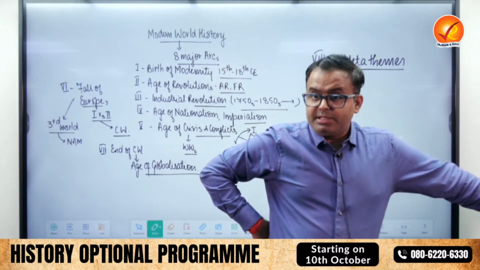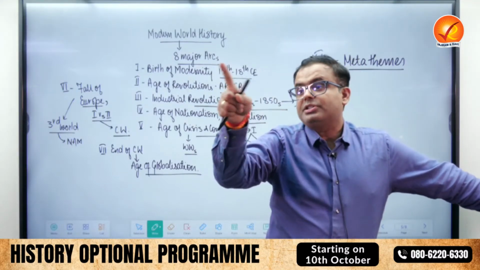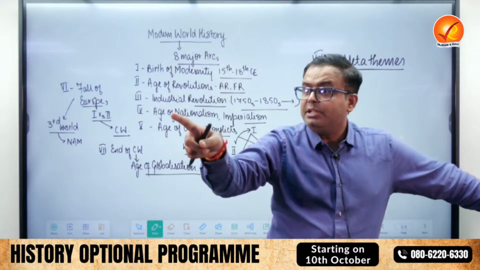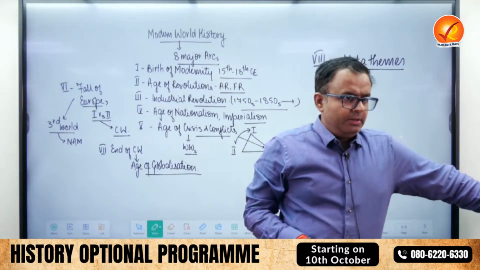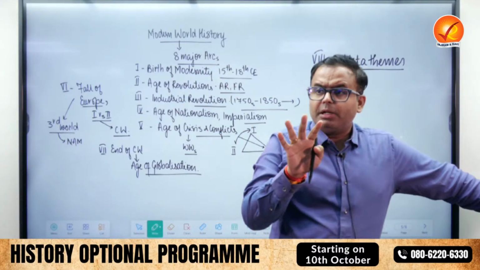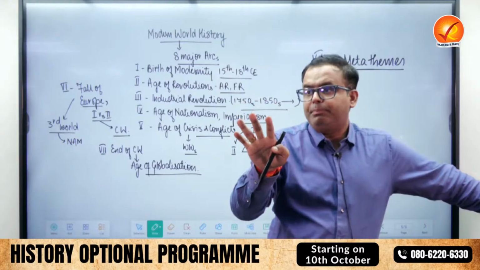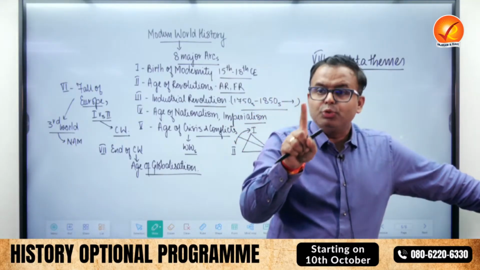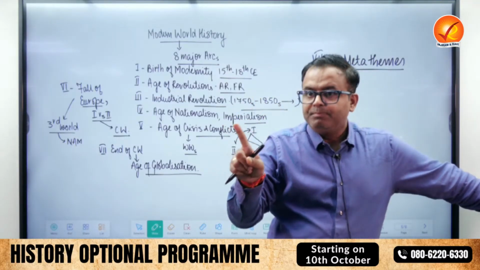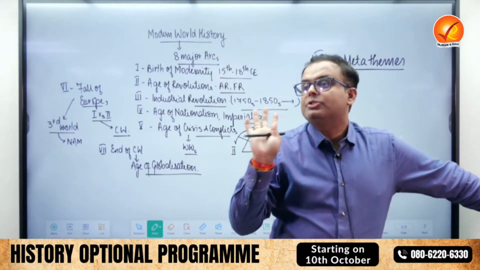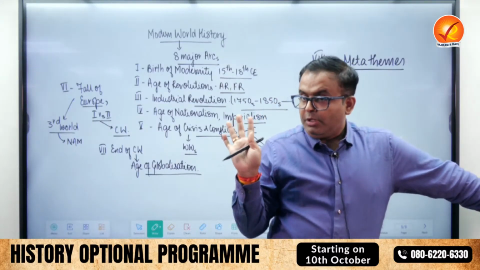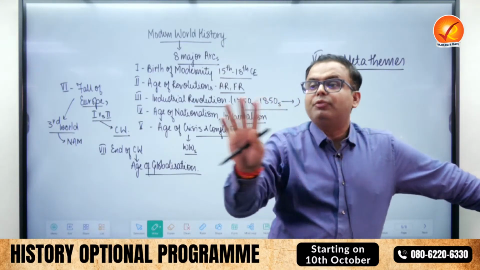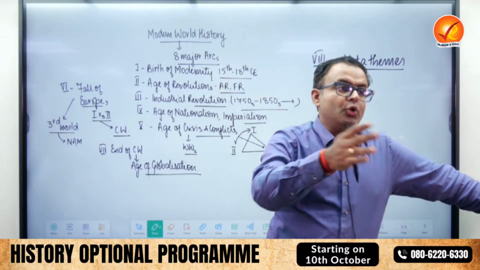When we study nationalism, then we study American Revolution and French Revolution. When we study socialism, we study Russian Revolution, Marxism. This is how you develop a contextual and a philosophical approach which will enable you to not only answer questions of optional, but in the recent times GS also. Now the GS questions are also not very straightforward, that they will ask a cause and effect.